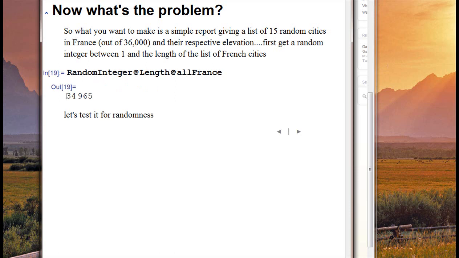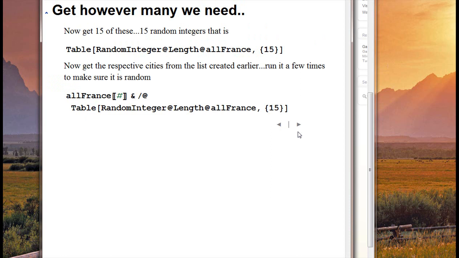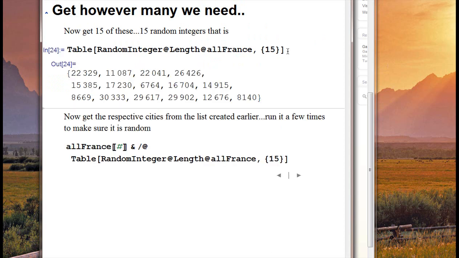Let's run it a few more times to test for randomness. 22,000. 4,900. So these are just numbers that are between 1 and the 36,000, all the cities we have in France. And it looks kind of random. So get however many we need. We need 15 of these. So let's get 15 random numbers. And none of these appear to be bigger than the 36,000, and none appear to be smaller than 1. So I'll do this a few times to make sure it's random.